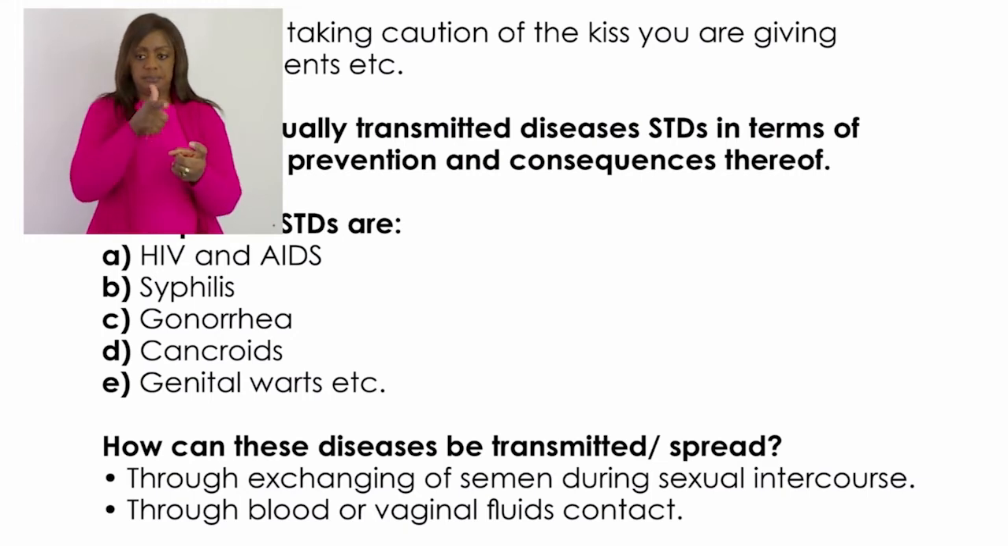Okay, let's move on. The next thing says that we must be able to describe sexually transmitted diseases, STDs, in terms of transmission, prevention, and consequences. So first, we are going to look at how these STDs transmit. Second, we are going to look at how to prevent them from spreading. And last, we are going to look at the consequences. But first, let's look at some examples of STDs. Examples of STDs are HIV and AIDS, syphilis, gonorrhea, chancroid, and genital warts.